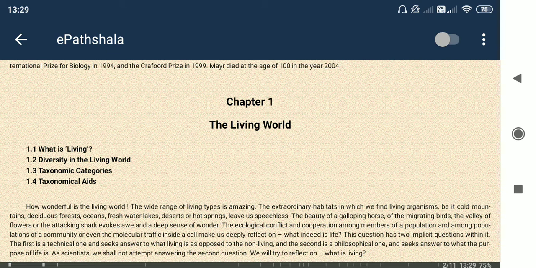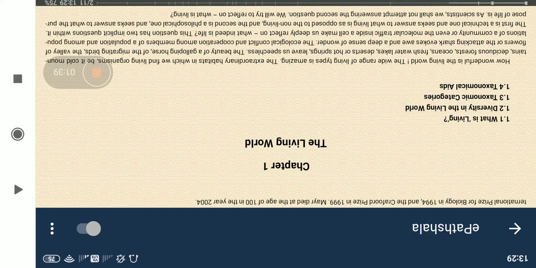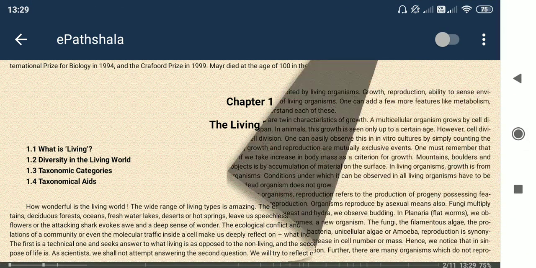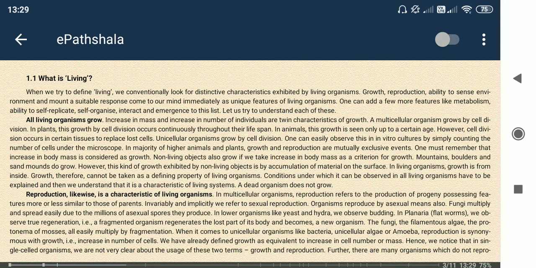So if we try to define, this is actually very complex to define, what is living. Okay, we'll try to define. Living systems have some properties, some characteristic features that can be seen very easily, like all living organisms grow. This is one of the characteristic features of living systems. You can see that growth only occurs in living systems. Does it really sound good?